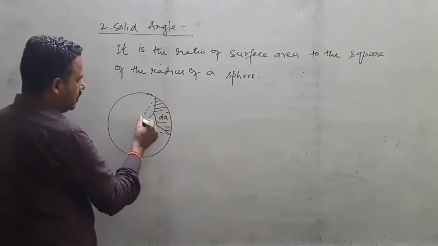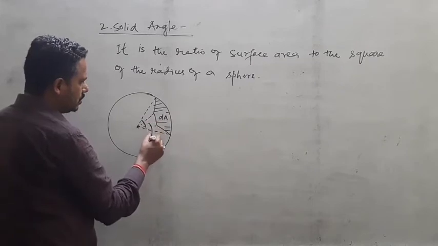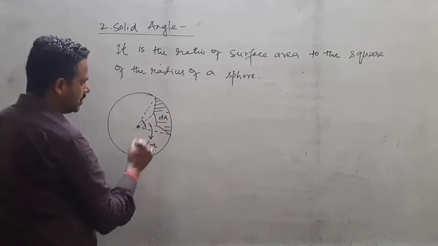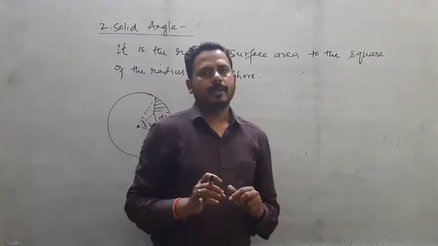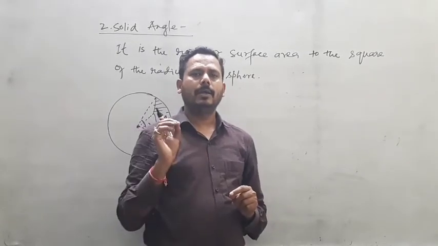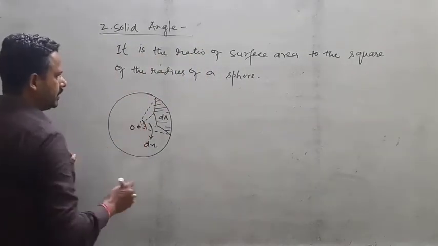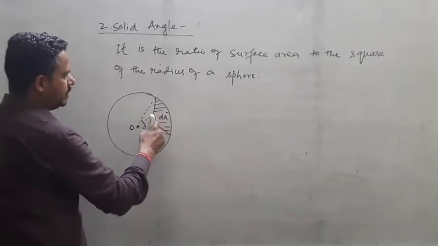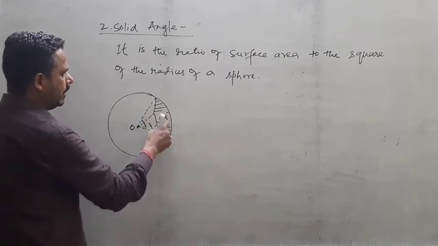On this center there is a small solid angle, that is, you just imagine d omega. So d omega is a part of the solid angle at the center, and this one is the small surface area of your watermelon bite, right?